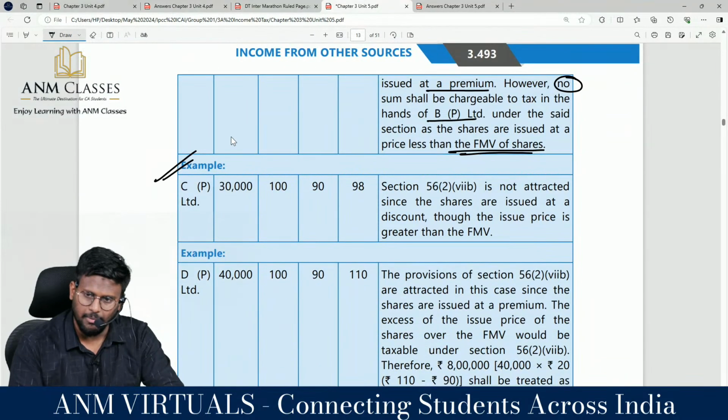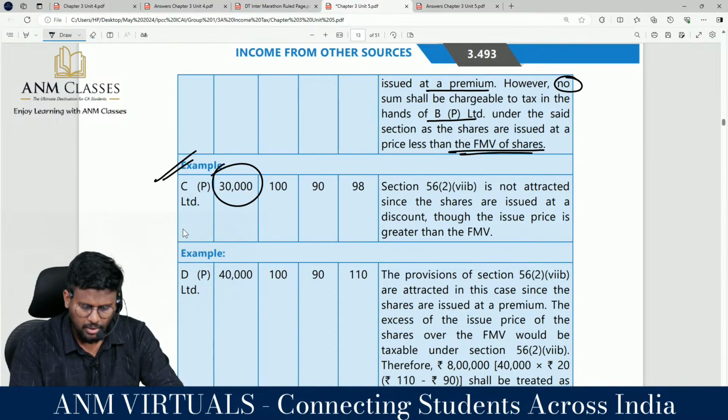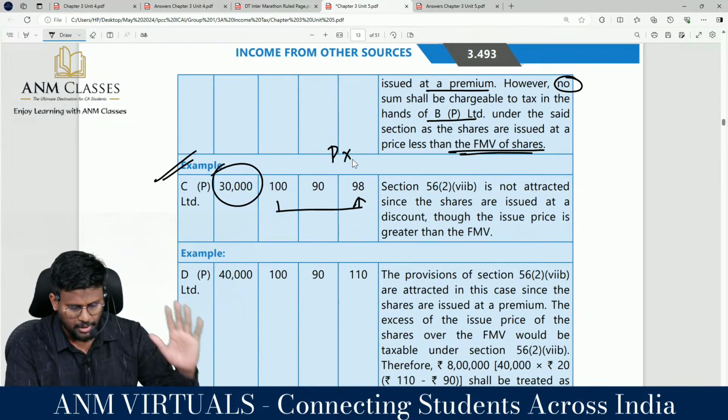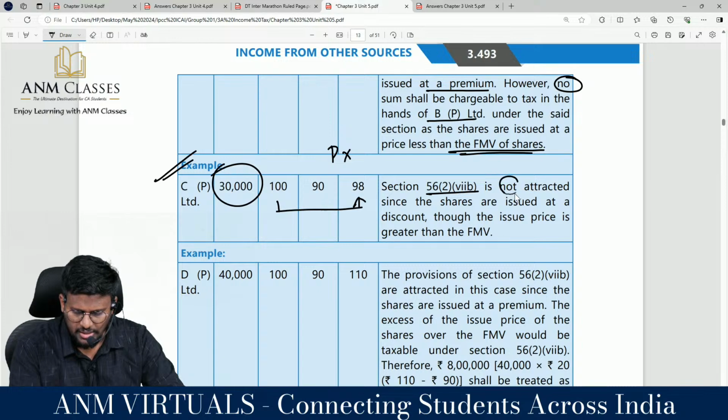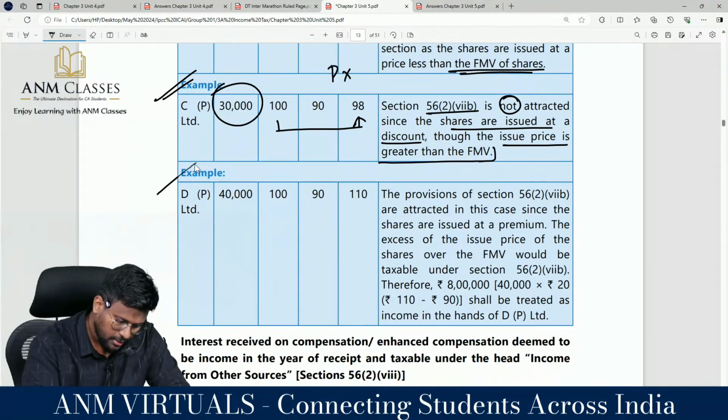I'm moving into example number 3. C private limited, how many shares do they hold? What is the face value? What is the issue price? Is the share issued at a premium? Then the section itself is not applicable, since 56 subsection 2 clause 7b is not attracted, since the shares are issued at a discount, though the issue price is greater than that.